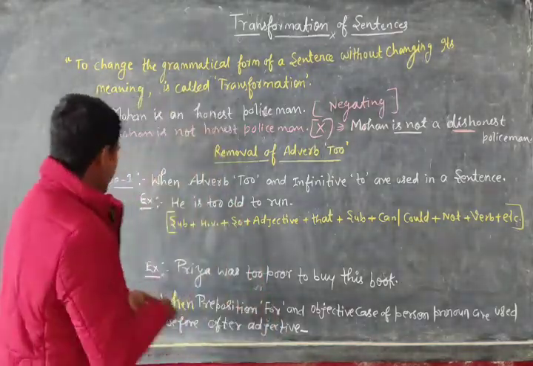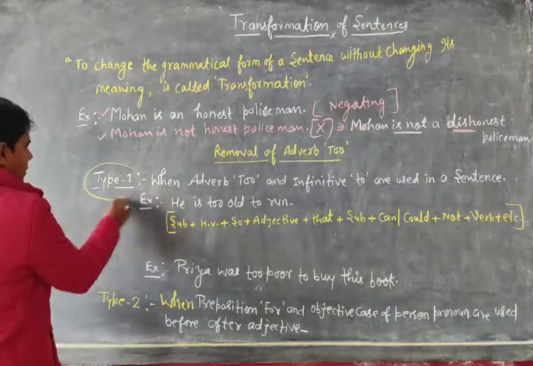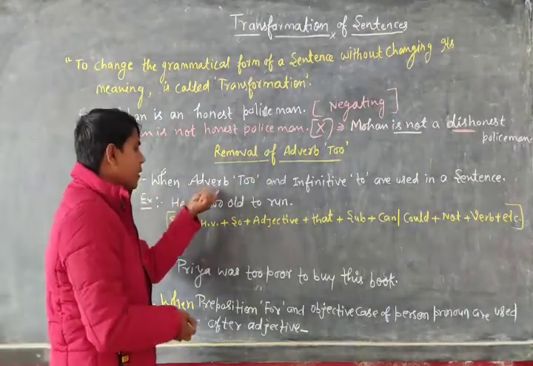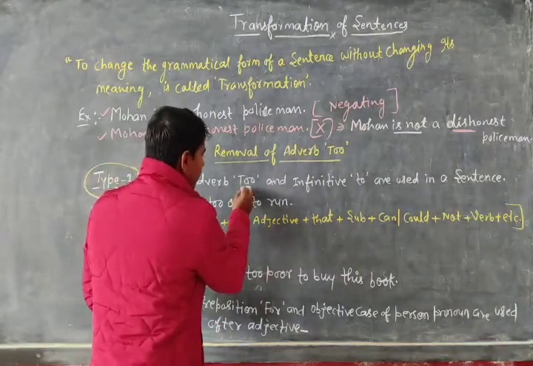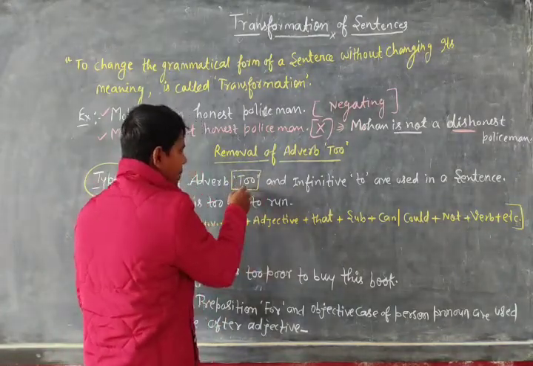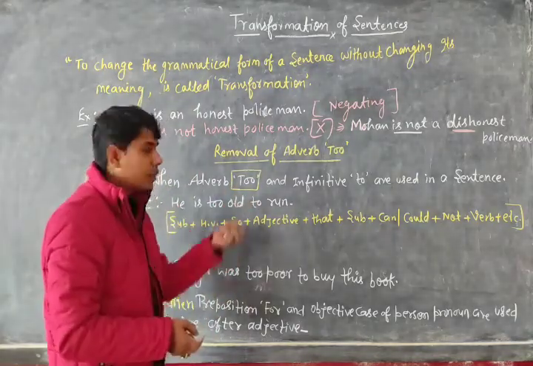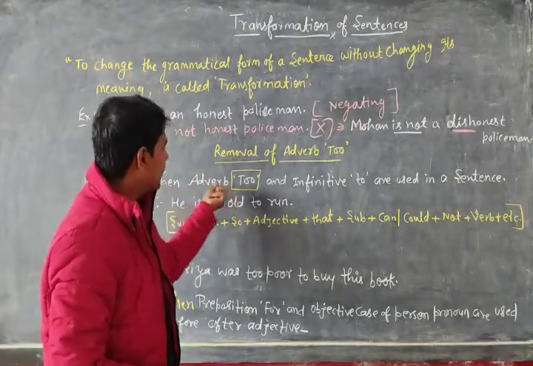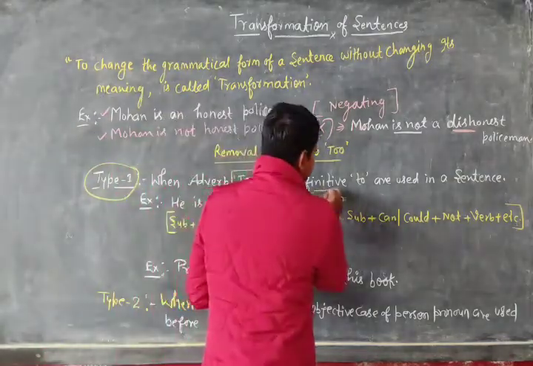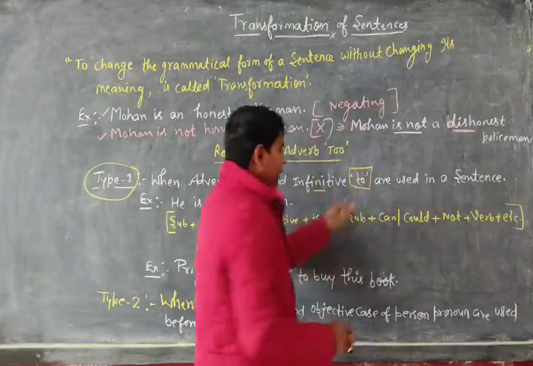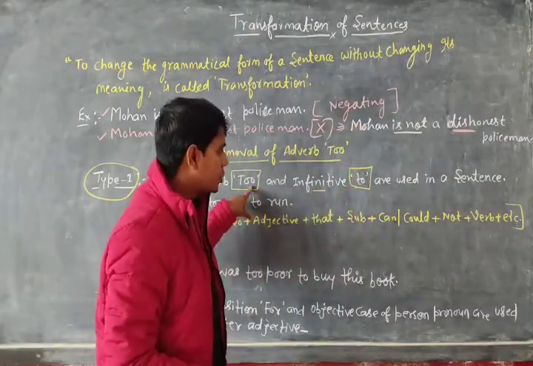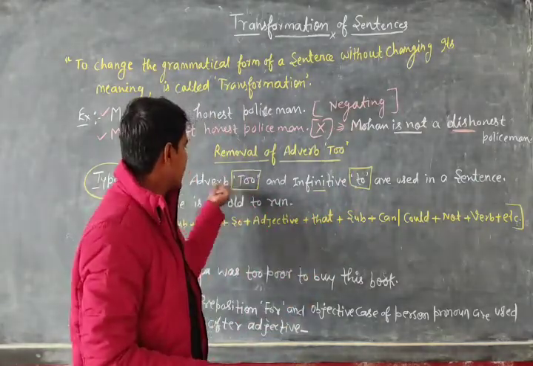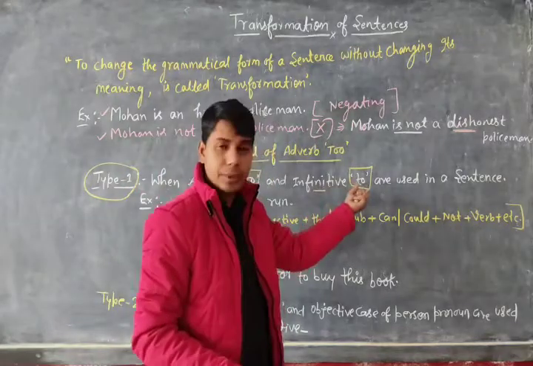Okay, so dear, I have mentioned here type first. Now see, what is type first? When adverb to, this "to" we pronounce, but if you want the name, then it is called adverb to. Okay, when adverb to and infinitive to, we also read this one "to" and this one also "to", but both are different in parts of speech. This one is known as adverb and this one is known as infinitive to.